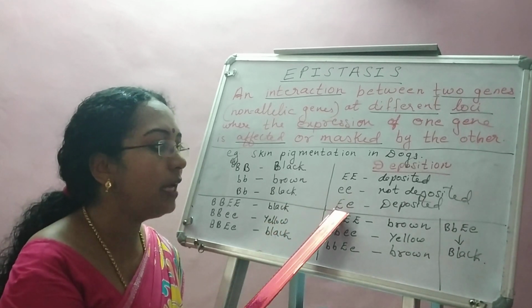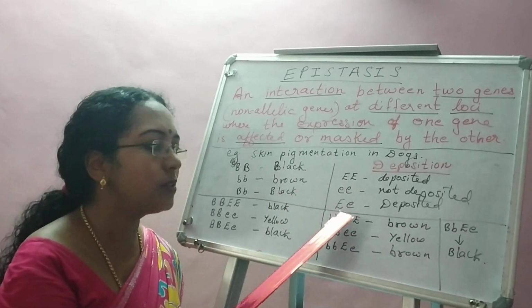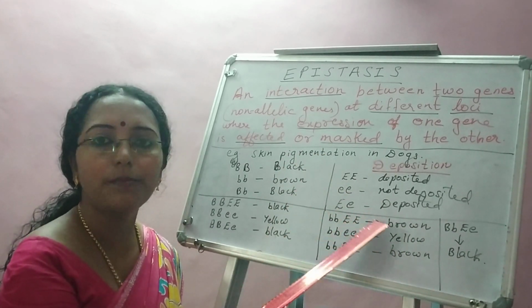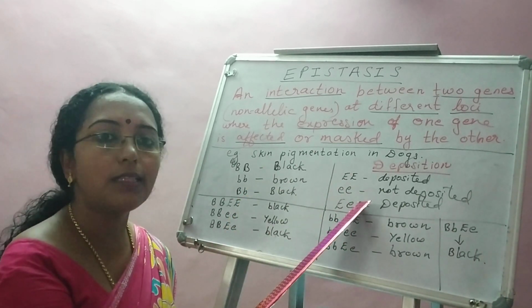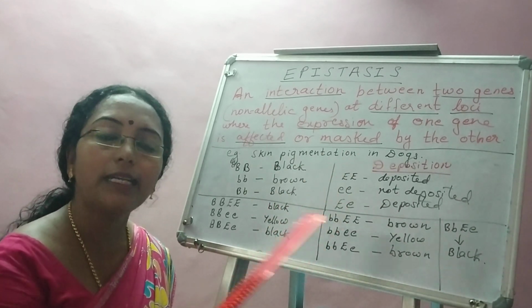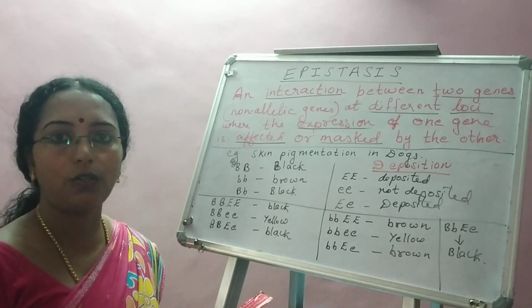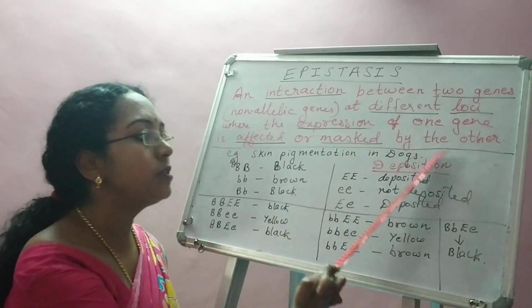But if it is heterozygous, naturally it will be deposited because capital E is dominant over small e. So here, two genes are deciding the skin pigmentation of the dog, or two genes are interacting for the skin pigmentation of the dog. Which gene is affecting the other gene? The deposition gene.